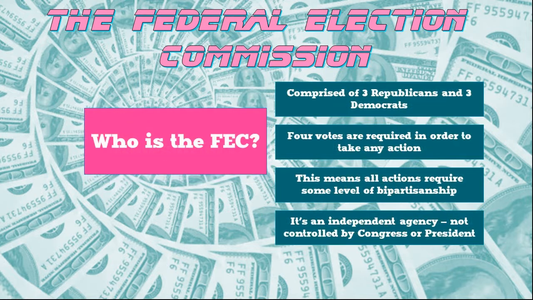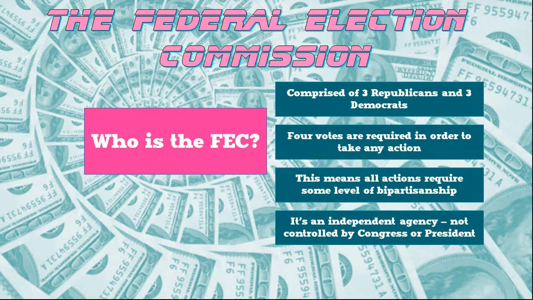Since it's a commission, we know that means it's a group of leaders. And since it's dealing with elections, it's important that we find a system that's going to be fair for Republicans and Democrats. So here's how this works. This is a body made up of 6 people. There's 3 Republicans and there's 3 Democrats that are always on the Federal Election Commission. If they're going to change anything, 4 votes are required to agree. So that means there has to be some level of agreement between Republicans and Democrats in order for the FEC to change any policies.